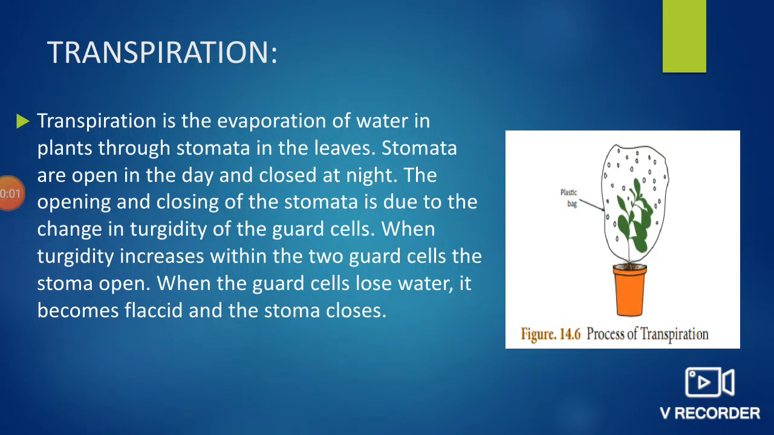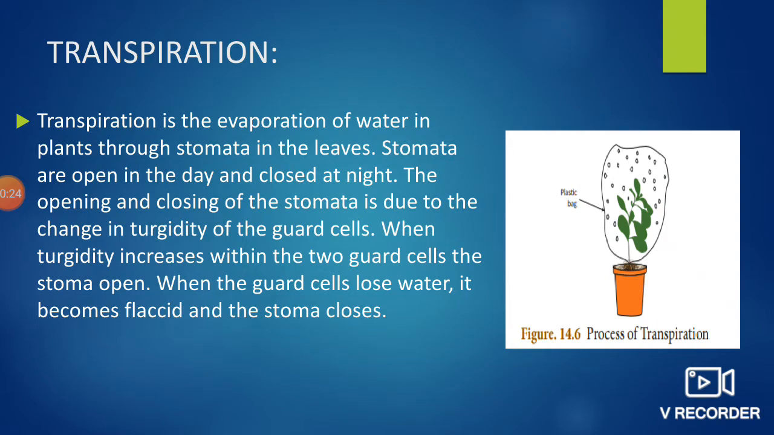Dear students, in this class I am going to teach about transpiration. Transpiration means evaporation of excess water from leaves. This transpiration takes place through tiny holes in the leaves. These minute holes or openings are called stoma or stomata.